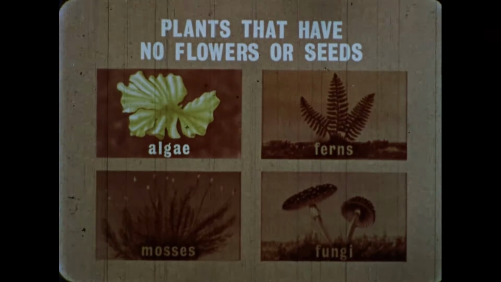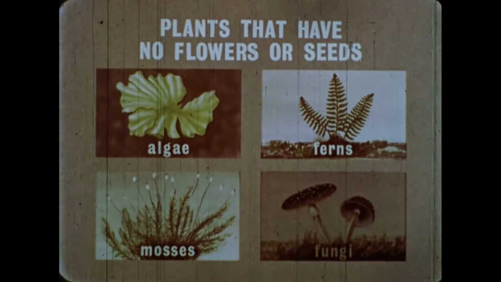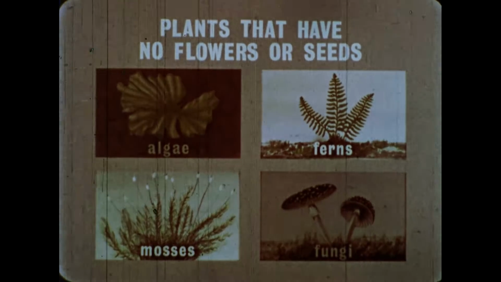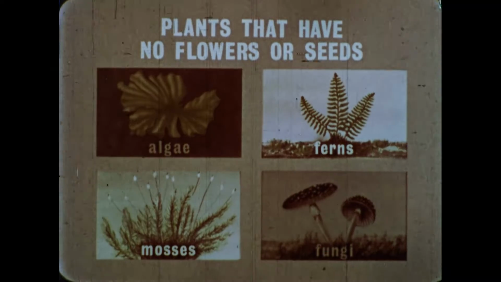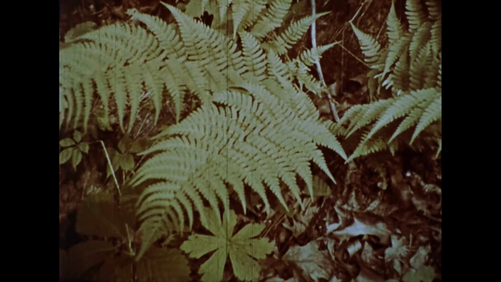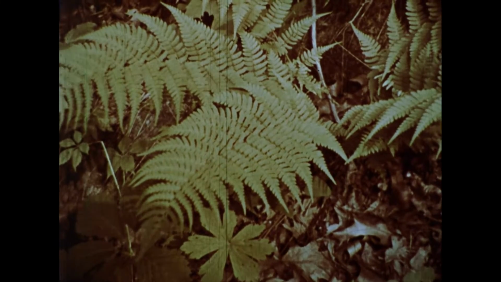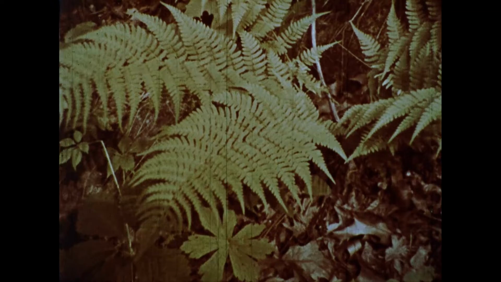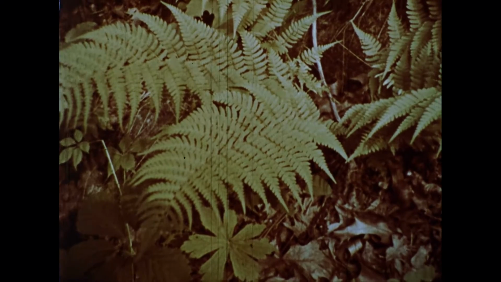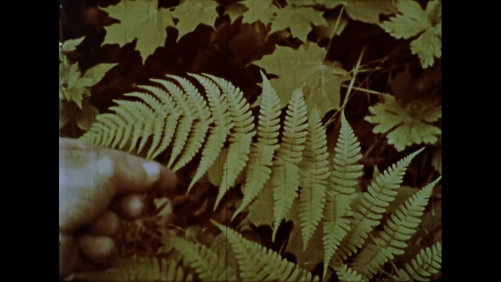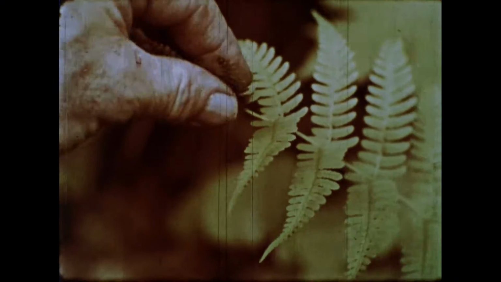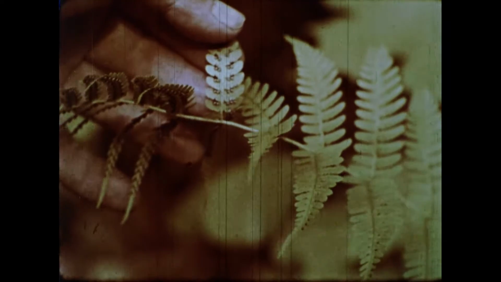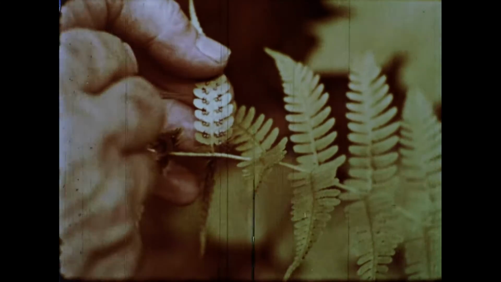Like the algae, mosses and ferns are also green plants. Mosses and ferns are similar to each other. They grow and reproduce in different ways. We see that each fern has branching leaves called fronds. The structure of ferns is more complicated than that of algae. So is the manner in which a fern reproduces. On the underside of this frond are many tiny spore cases, each containing dozens of microscopic spores.